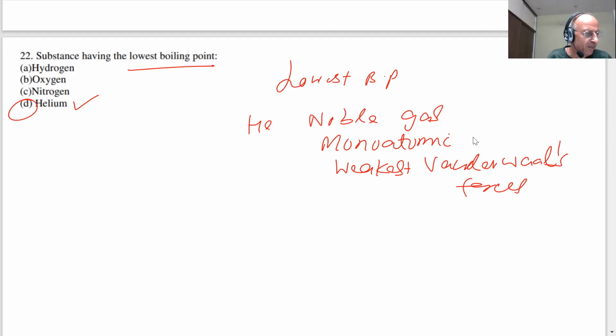You are aware helium has an important property, 4.2 Kelvin, and helium gas is used for cooling of nuclear reactors and as a cryogenic agent.